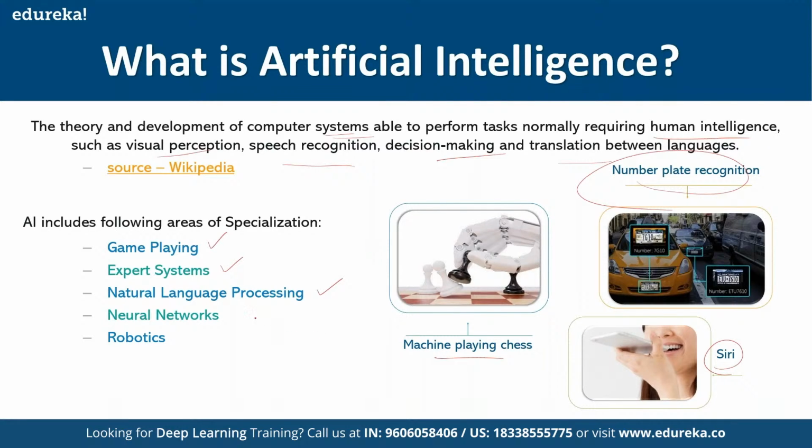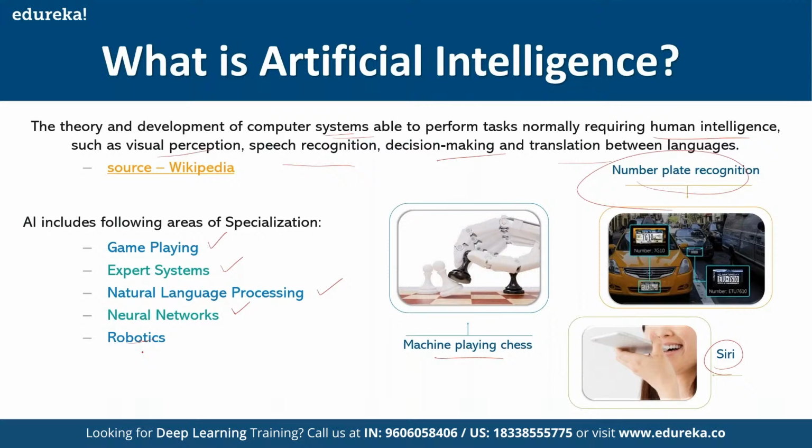Another area of specialization is neural networks, where we use deep learning neural networks in order to get insight from the data or to find the patterns present in the data. Another area of specialization of AI is robotics. So this is what AI would be.